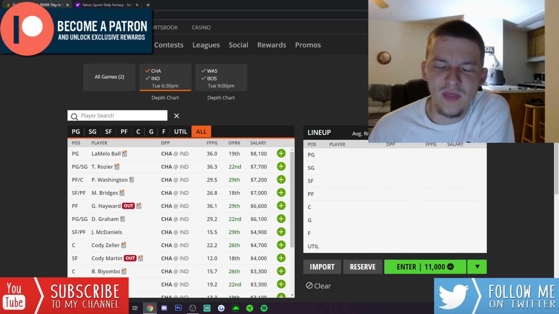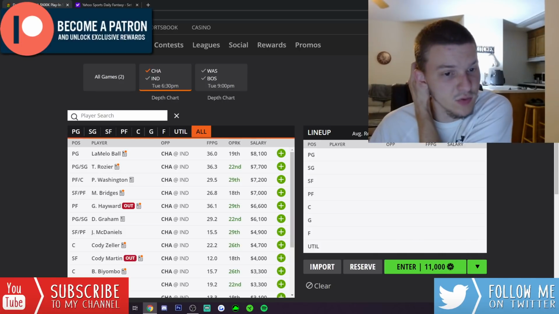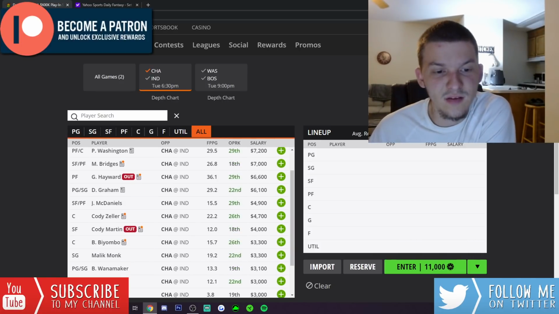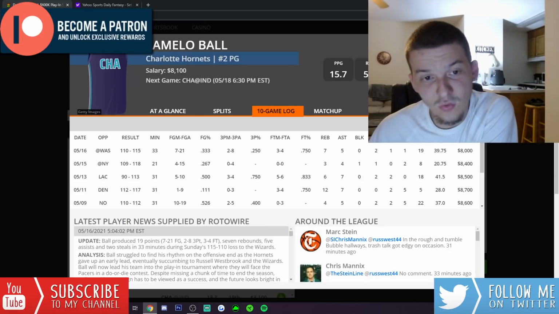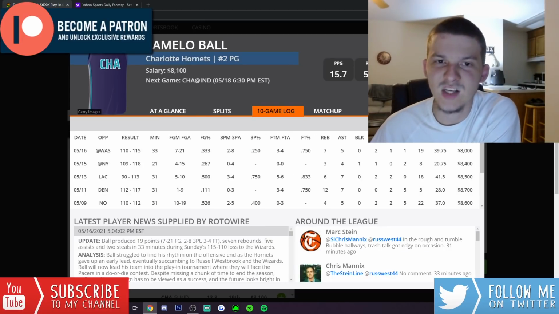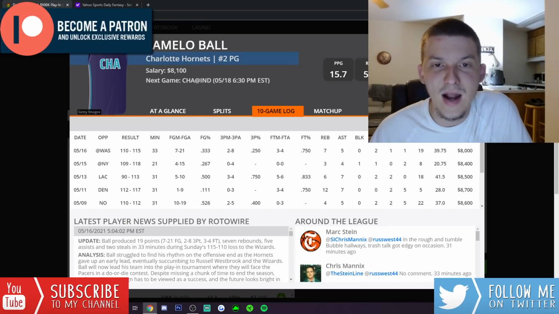He's off of, I think he was out for COVID protocols, but he's back with the team now. He's back to playing his full minutes. We do know that Hayward and Martin remain out, though. But starting off at the top with LaMelo, 8,100 for LaMelo today. I do like him quite a bit here. Really good matchup against the Pacers. Definitely one of the better matchups you're going to get between these two games.